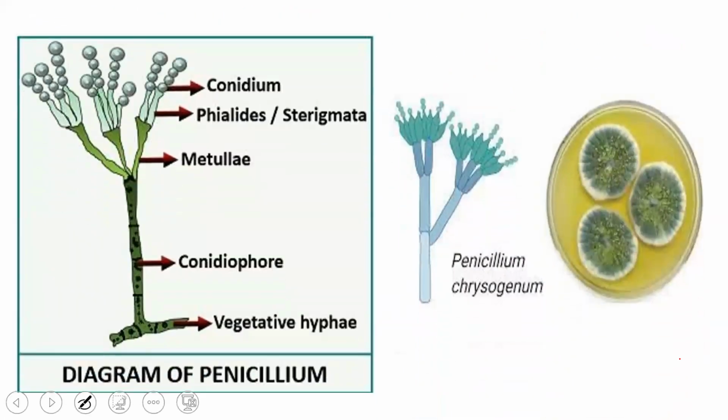Yes, you can see the diagram. So this is what I was telling you. The conidium is present outside. The conidium is a sac-like structure which bears the conidiospores, and they are exogenously produced, not endogenously. And this is the conidiophore, a stalk-like structure. This is how Penicillium will generally look when grown on Petri plates or Petri dishes